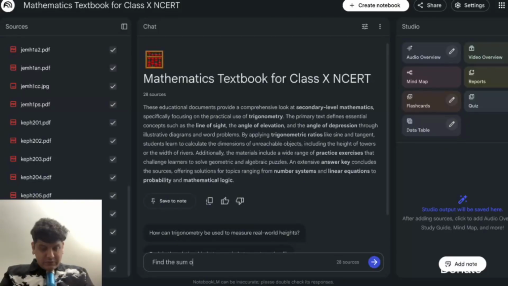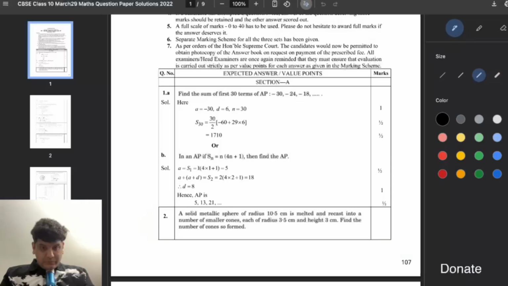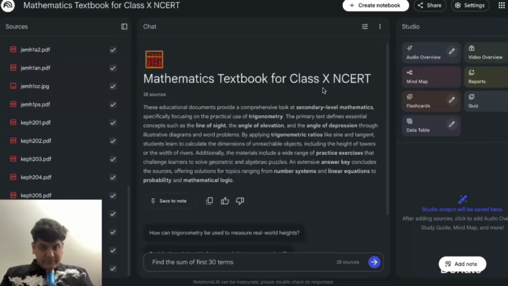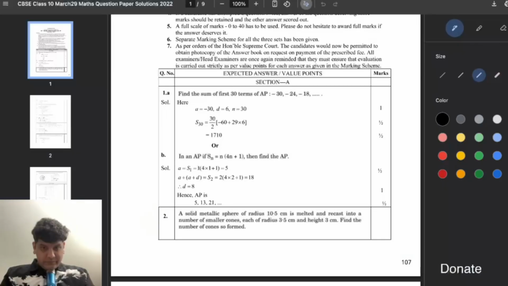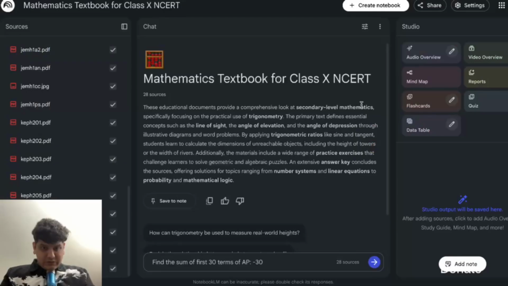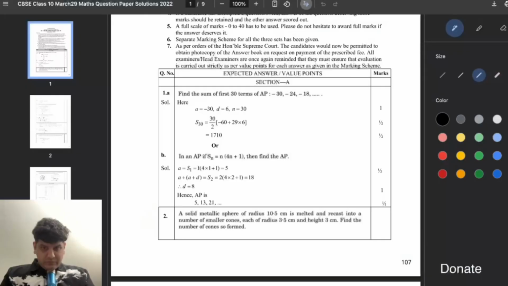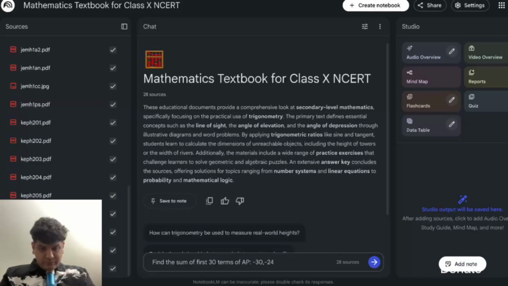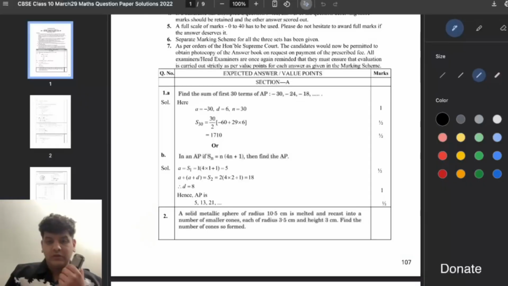Find the sum of first 30 terms of AP minus 30, minus 24, minus 18 and so on. Okay, so this is how it should solve, and we should get an answer of 1710. Let's see if this works.